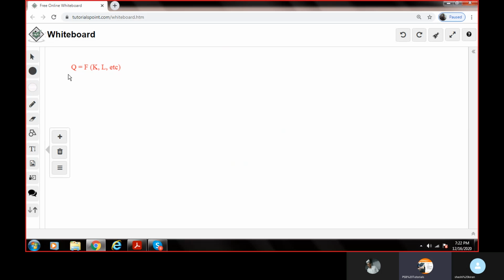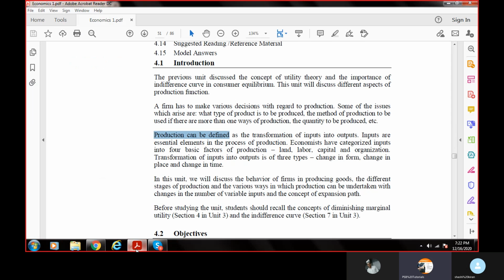So production function is just a simplified relationship between the output and the input. Q is defined as the quantity of output: how much output I have produced with the given amount of input. This is called production function. Simply, production function states a relationship. It quantifies the relationship of input and output of a product.